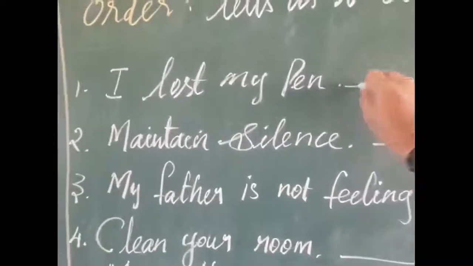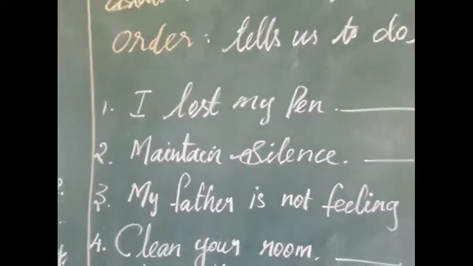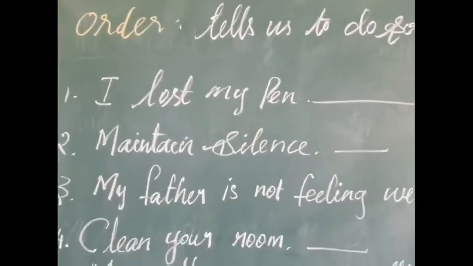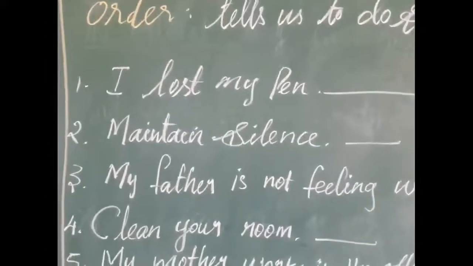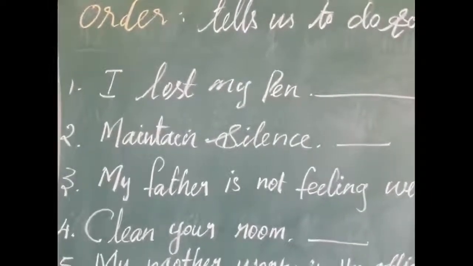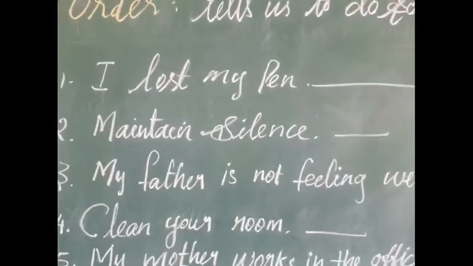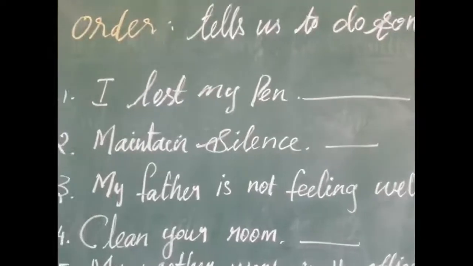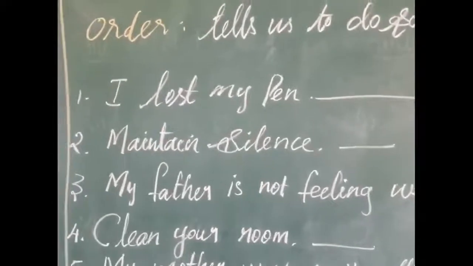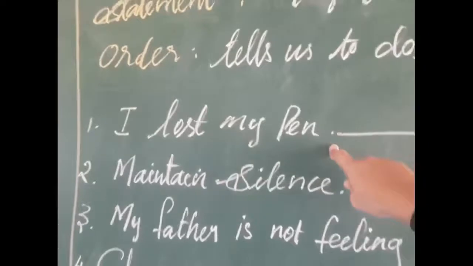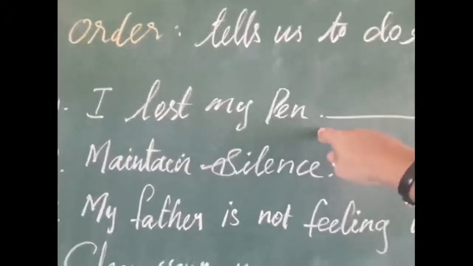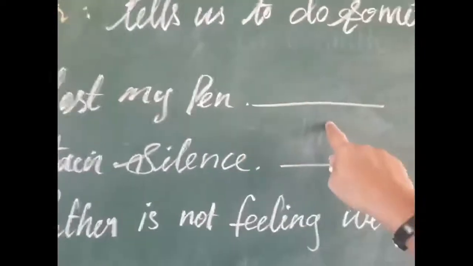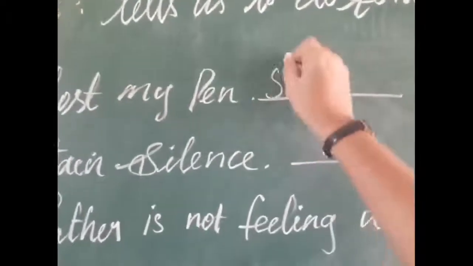Tell me whether the sentence gives you information or orders you to do something. It's information. What is the information you got from the sentence? Someone lost their pen. So it gives us information. A sentence which gives us information is called a statement.